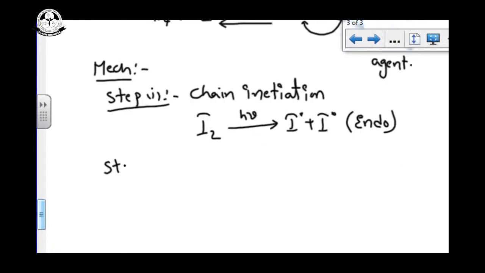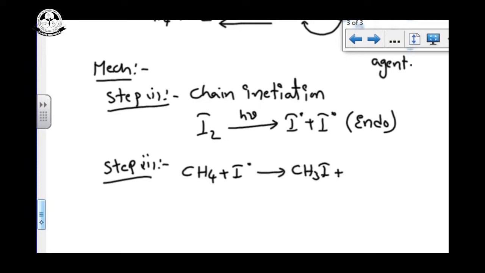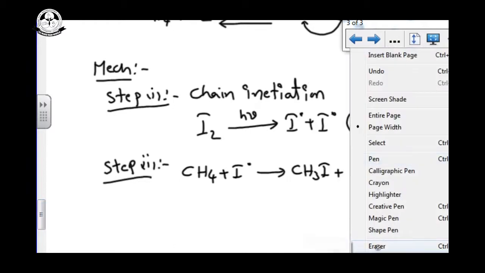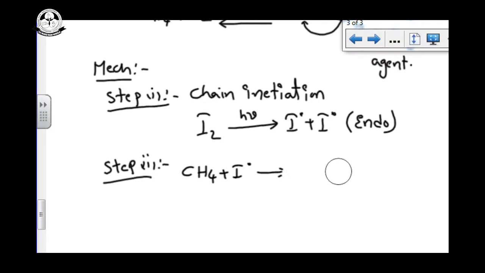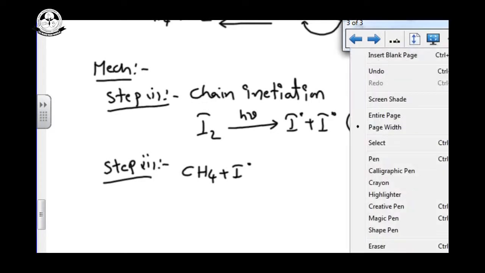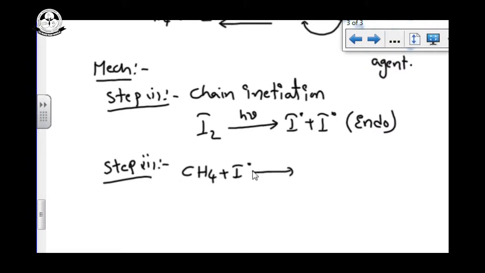Now see step number two, that is chain propagation. Methane reacts with iodine free radical to give methyl free radical plus HI.